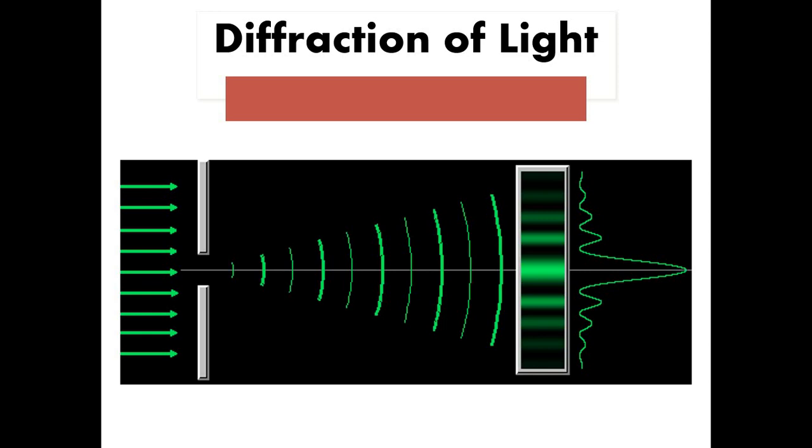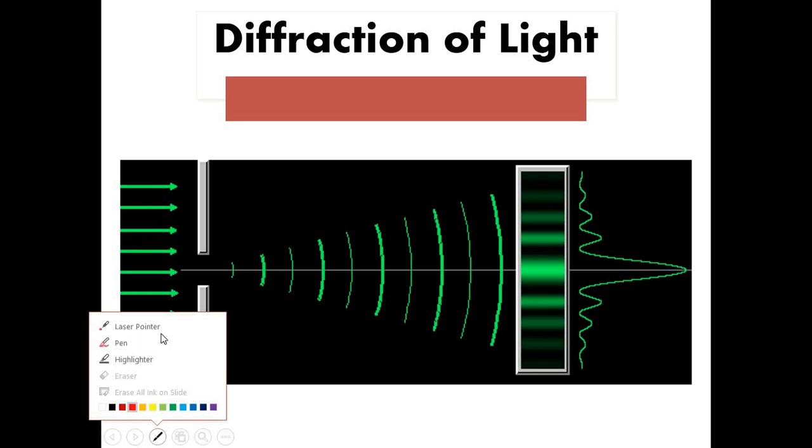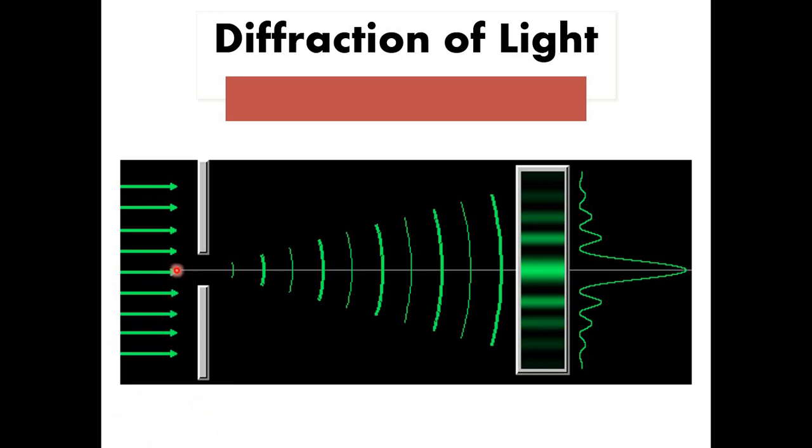The phenomenon of bending of light when it passes from one medium to another medium is called diffraction. Okay, the bending of light part is correct, but whatever you have said, when it passes from the edges of an obstacle, ma'am. Yes. So whenever light passes through an edge of an obstacle, or if light passes through a very small opening, like you can see on the screen, one image is provided. Here you can see the light rays are coming, and those light rays are passing through a small opening.